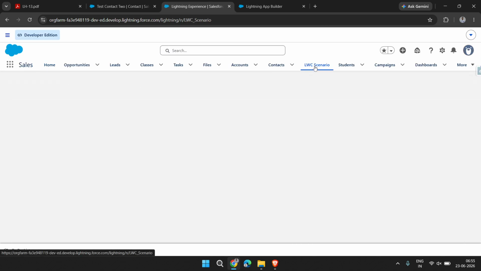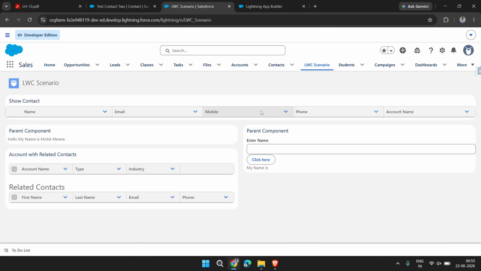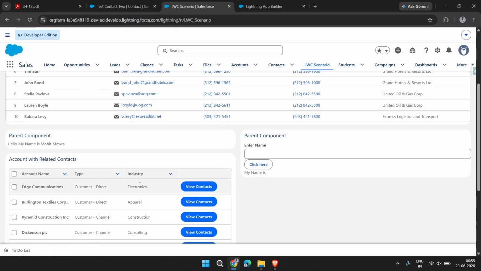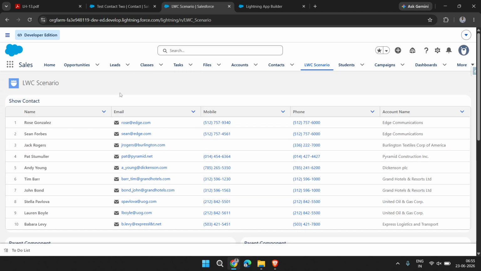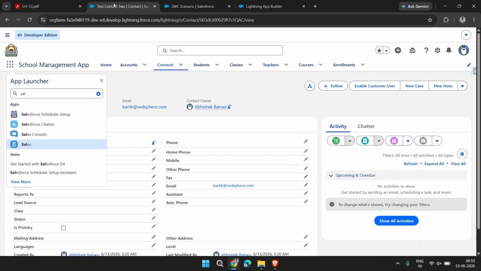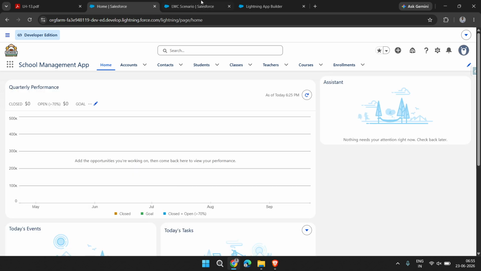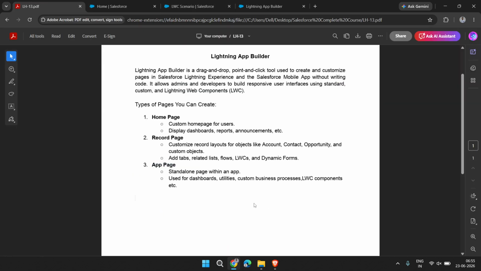So this is the app page. There I added different LWC components, which we will learn in upcoming sessions. So the app page looks like this, the record page looks like this, and the home page looks like this. I hope you understand the difference between them.